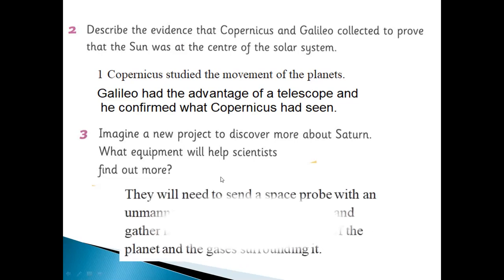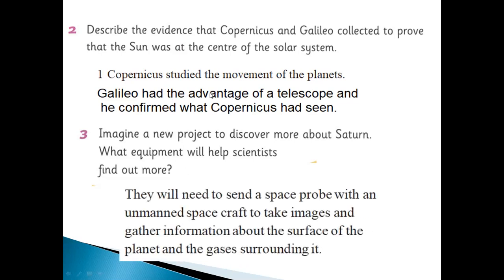Okay, imagine a new project to discover more about a planet. What equipment will help scientists find out more? You can also say a telescope, but they will also need to send something into space. It is very important that they send a spacecraft or space probe, an unmanned spacecraft, to take images and gather information about the surface of the planet and the gases surrounding it.